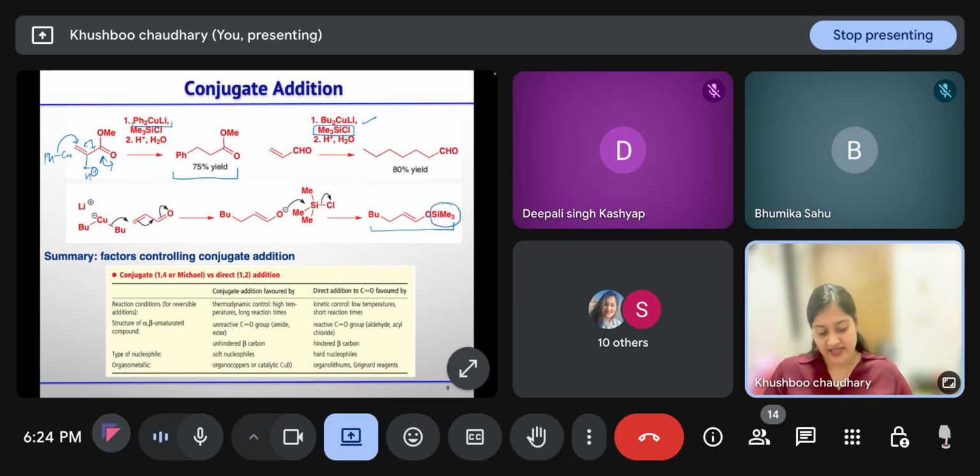So it is forming enol again, which is tautomerizing to aldehyde. Clear?